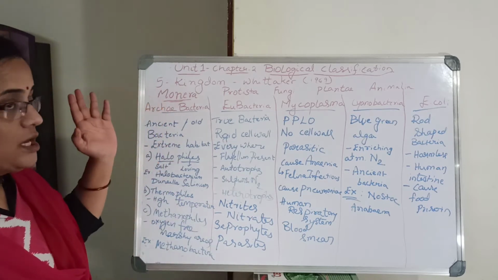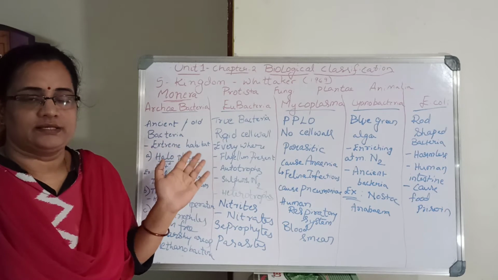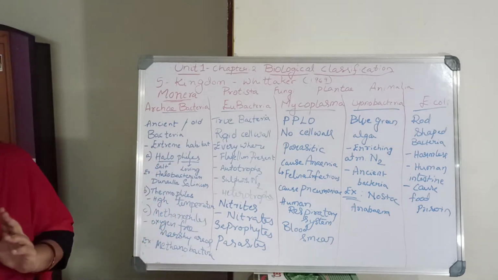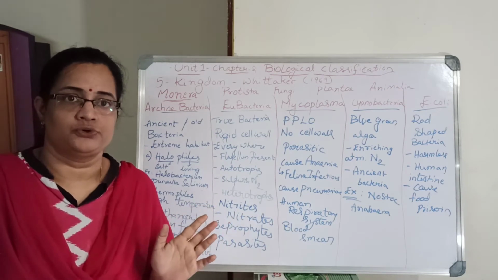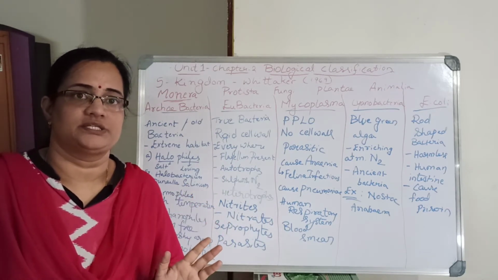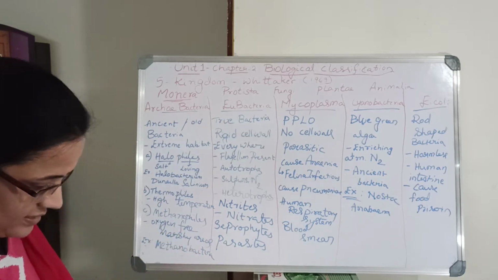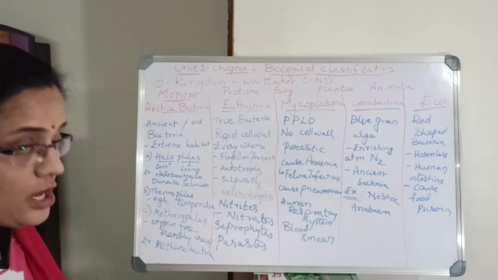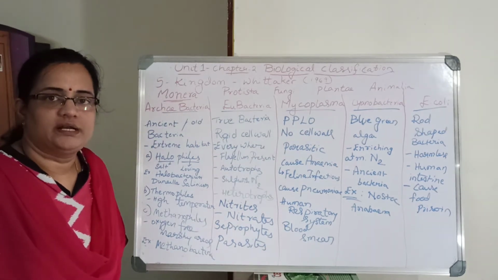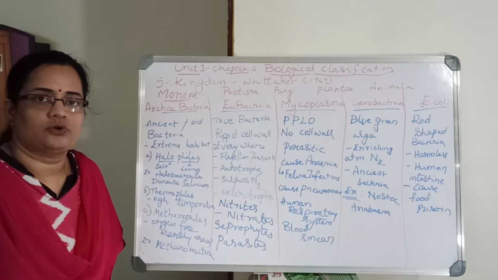Generally, the classification is done by cell structure: prokaryotic or eukaryotic, meaning whether it has a true nucleus; cell organization, whether the body is unicellular or multicellular; and mode of nutrition, whether autotrophic, saprophytic or heterotrophic.